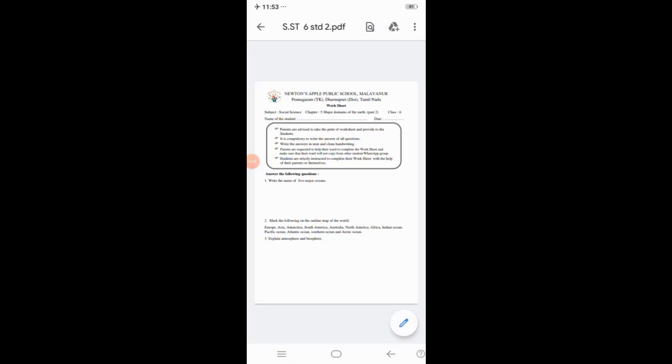You have to buy the outline map of the world from the shop and mark Europe, Asia, Antarctica, South America, Australia, North America, Africa, Indian Ocean, Pacific Ocean, Atlantic Ocean, Southern Ocean and Arctic Ocean. What you have to mark on the outline map of the world? All 7 continents and 5 major oceans. And the last one is explain atmosphere and biosphere in detail.